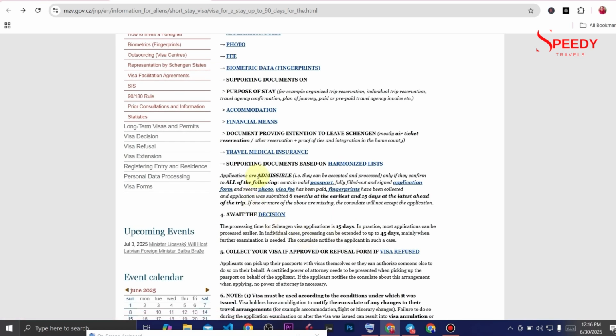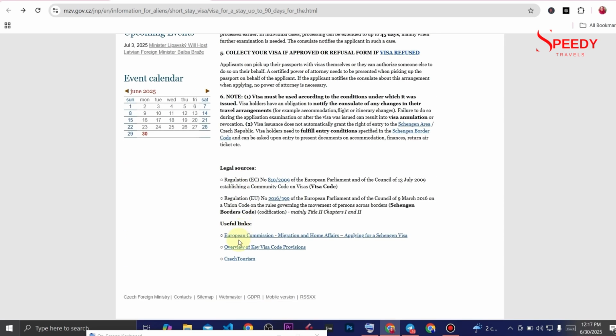Applications are admissible, that is, they can be accepted and processed, only if they conform to all of the following: a valid passport, a fulfilled and signed application form with a recent passport photo, the visa fee has been paid, fingerprints have been collected, and the application was submitted 6 months at the earliest and 15 days at the latest ahead of the trip. So just take note.